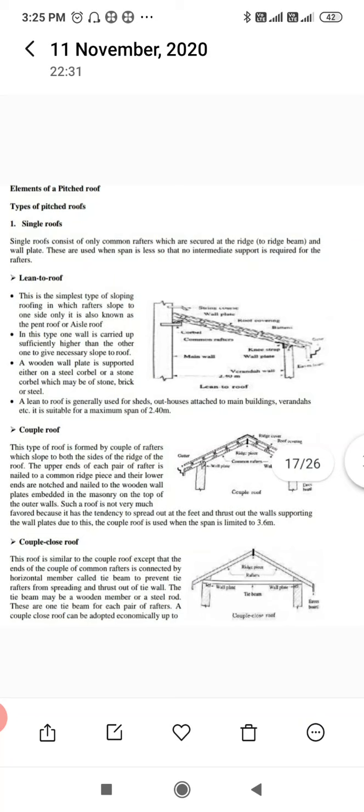The second one is couple roof. You can see in the sketch. This type of roof is formed by a couple of rafters which slope to both the sides of the ridge of the roof. The upper ends of each pair of rafters are nailed to a common ridge piece, and their lower ends are notched and nailed to the wooden wall plates embedded in the masonry on the top of the outer walls.